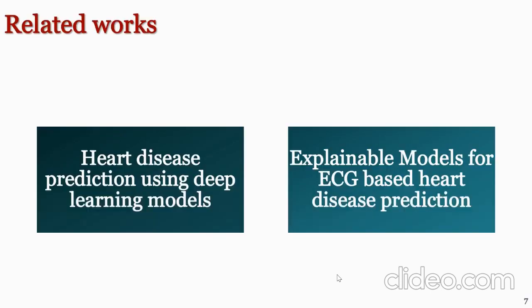So the related works that we have reviewed span two major categories, where we look into the works that were reported in heart disease prediction using deep learning models, and another set where explainable models for ECG based heart disease prediction are reported.